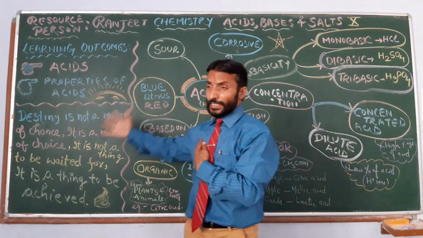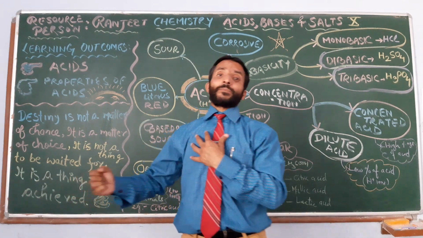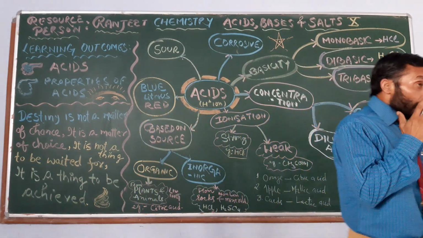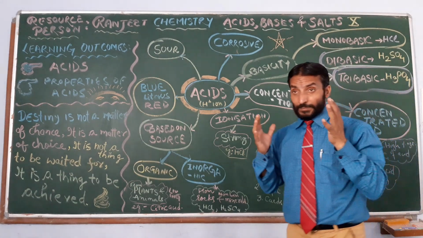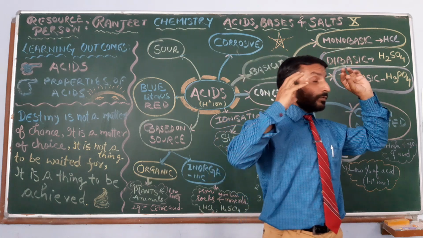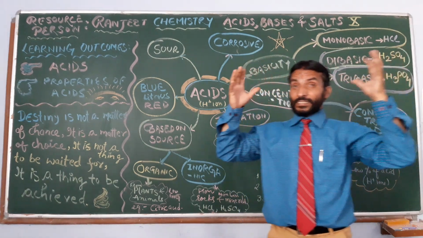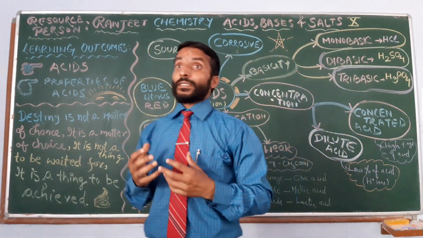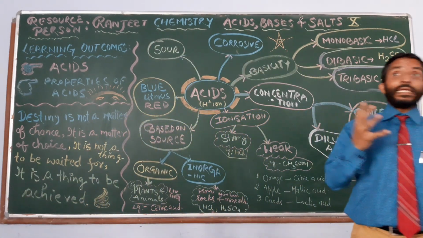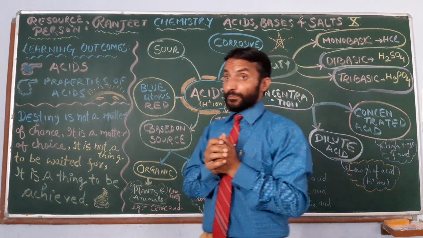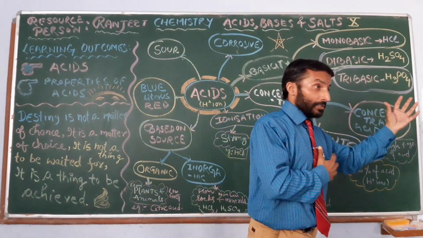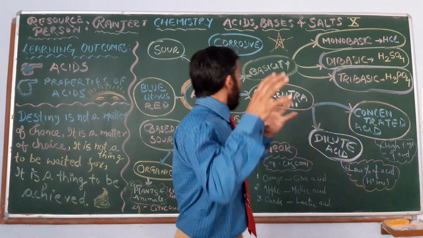Okay, dear friends, whenever we talk about chemistry, the images of acids and bases flash in our mind because these are the chemicals which are used mainly in chemistry. So today let us discuss what is first acid, then base and other things.